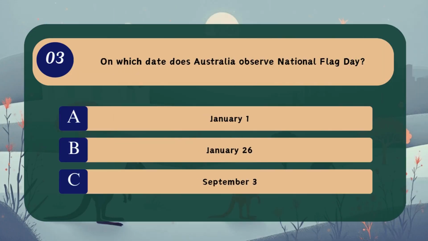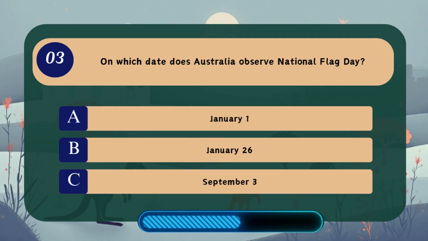Question 3. On which date does Australia observe National Flag Day? A. January 1st, B. January the 26th, C. September the 3rd.